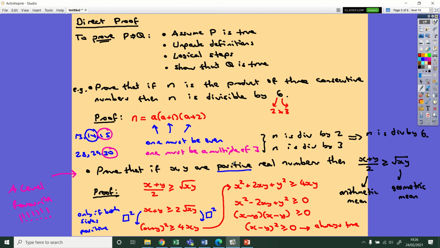Okay, but we are restricting to positive real numbers, so it's always true for positive x, y. If it's true for any numbers, then it's certainly going to be true when they're positive. So we're done. And when we're finished with a proof, we put a little box just to finish it off, because why not? Okay, great. That's our famous one done. Please learn that one off by heart. I can't stress enough how many times it comes up.